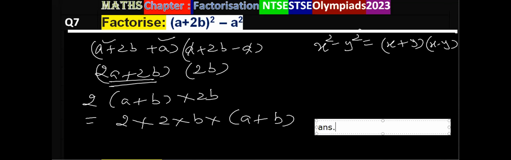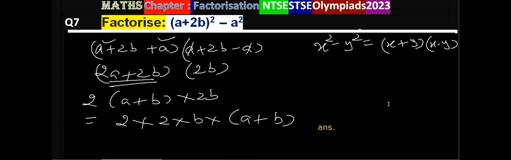These are the factors. So now next question on your screen. Factorize (5a minus 2b) whole square minus (2a minus b) whole square. The same formula is to be used here.